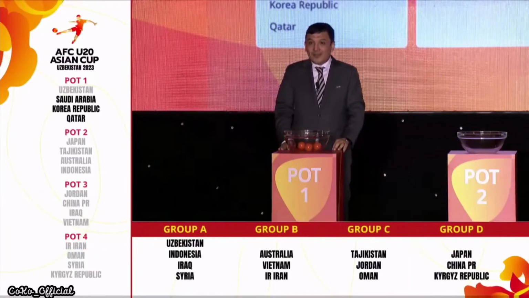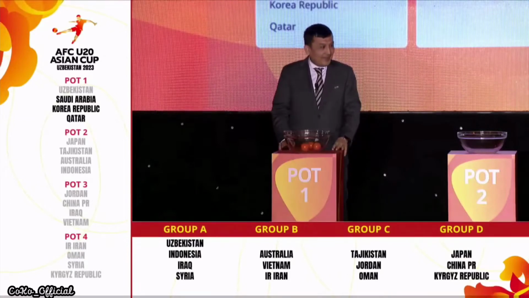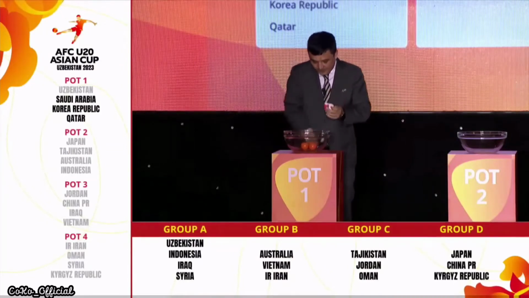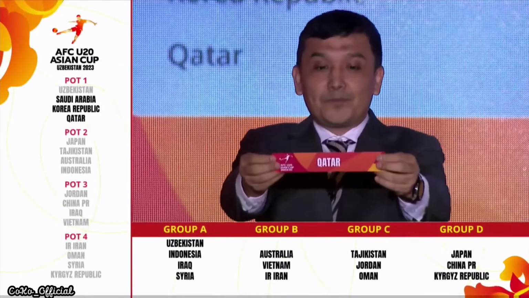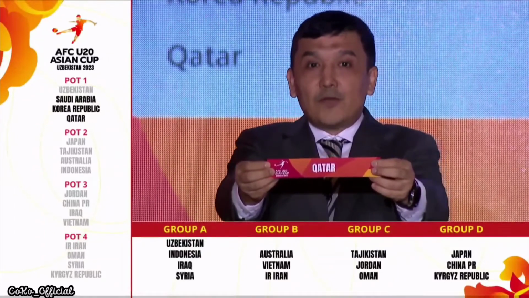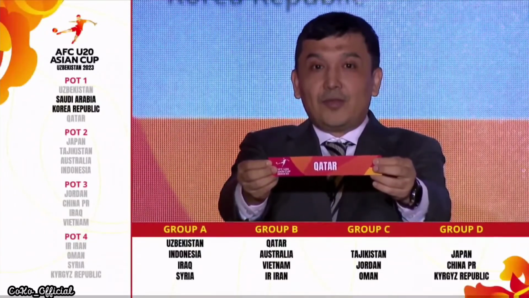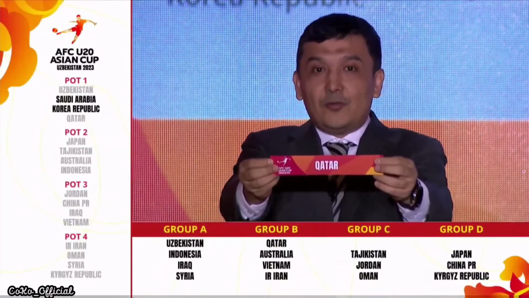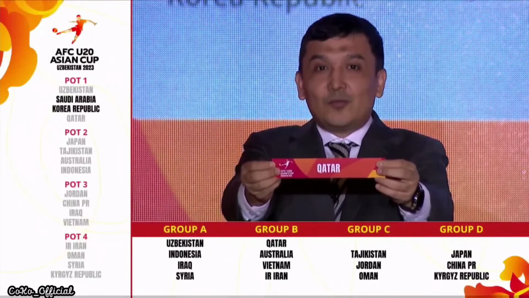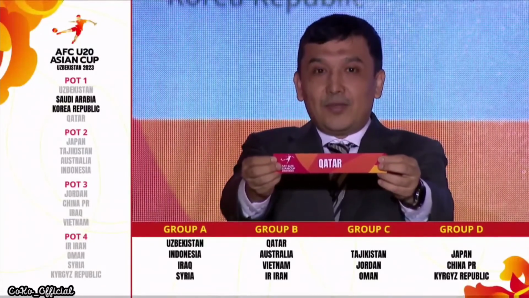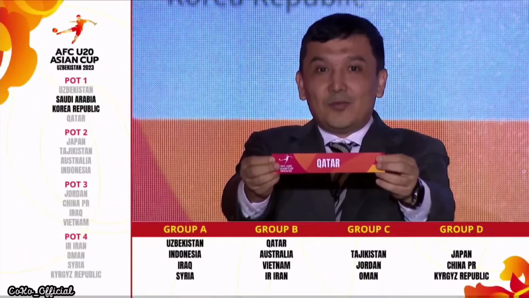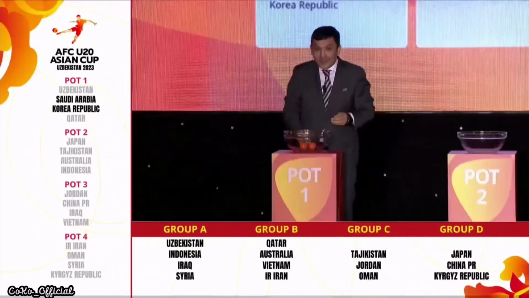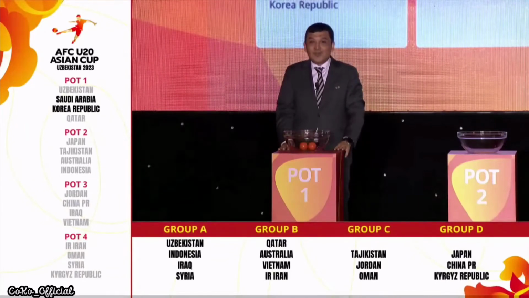Now we allocate teams by draw into Groups B, C, and D. Joining Group B and traveling to Fergana, we have Qatar. Champion in 2014, when their head coach Felix Sanchez coached them to their title. And this was the start of the big success, continued with Qatar national team winning the AFC Asian Cup in 2019. And now Felix Sanchez, the same coach who led the under-19 national team to the championship, is getting ready to perform in the World Cup together with the senior national team in less than 1 month's time. Qatar takes position 1 in Group B.